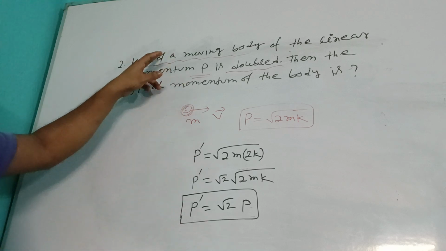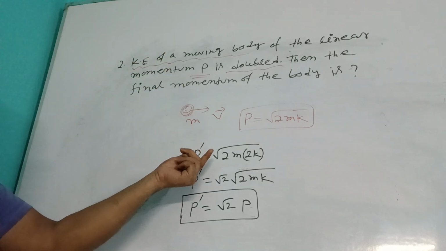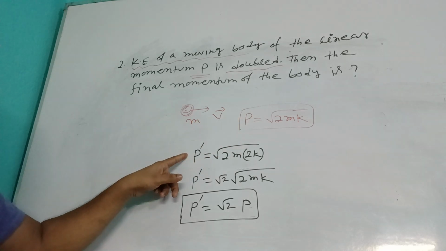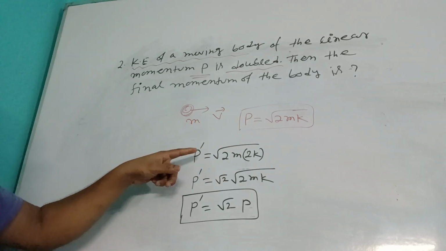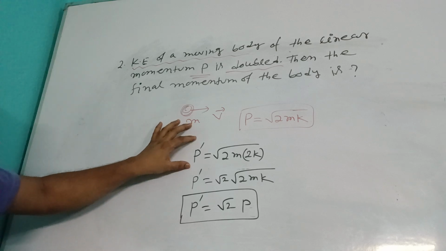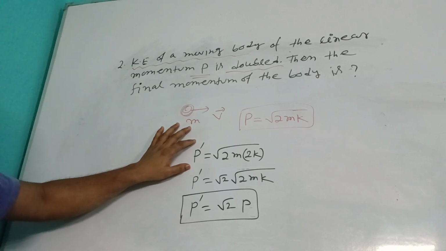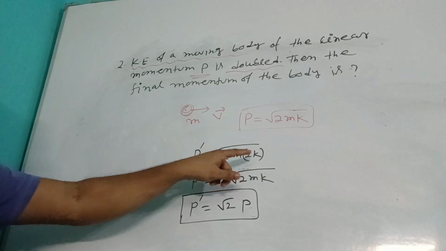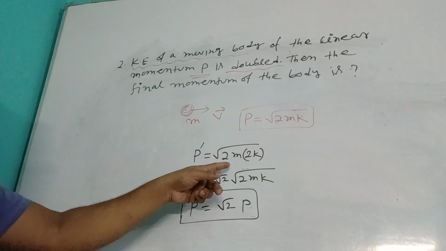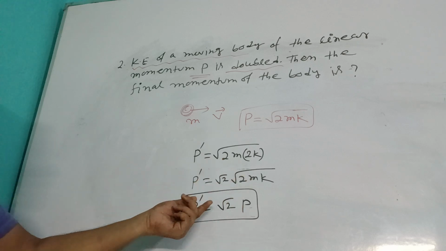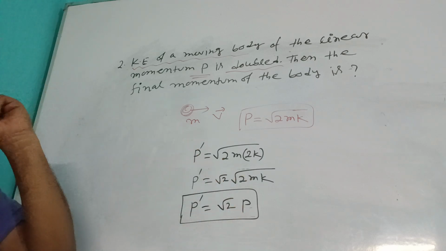Now, according to the question, when the kinetic energy is doubled, so मोमेंटम मस्ट भी चेंज. अरे भाई काइनेटिक एनर्जी अगर डबल हो जाए तो मोमेंटम तो चेंज होगा ना. सो अब ऐसे लिखते हैं कि मान के चलो कि जो मोमेंटम है, this one is p dash. So it will be root 2m into 2k. So p dash equal, सो हम root 2 को बाहर लो, so it will be root 2 and rest part, root 2 into p.